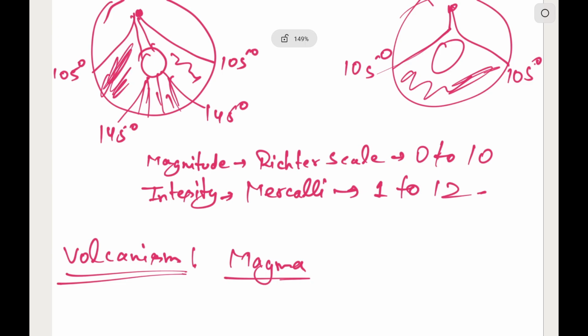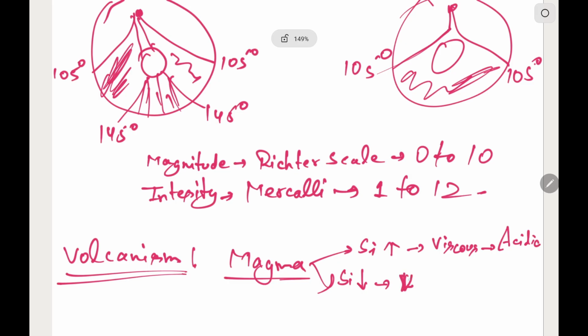So, now the major content is silica, which decides the property of magma. If the silica content is more, then the magma will be more viscous and acidic in nature. And if the silica content is less, then it will be less viscous and basic in nature.